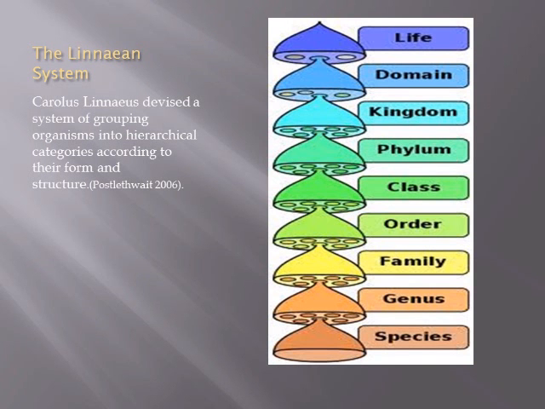The Linnean system. Carolus Linnaeus devised a system of grouping organisms into hierarchical categories according to their form and structure.